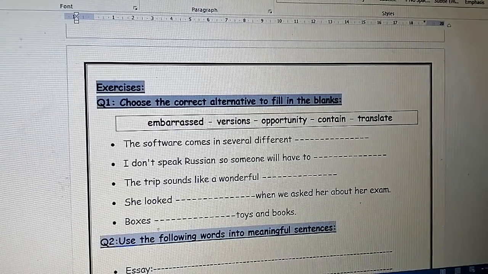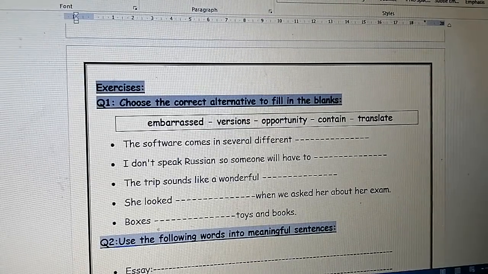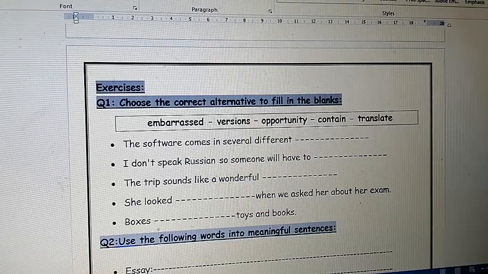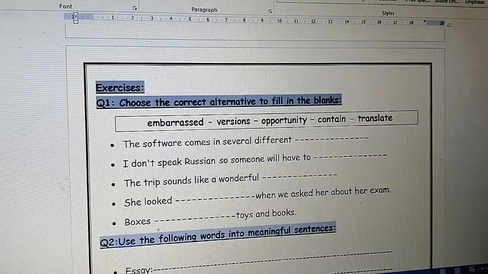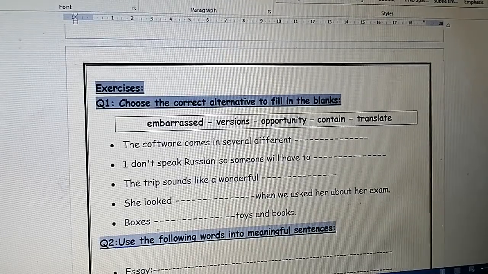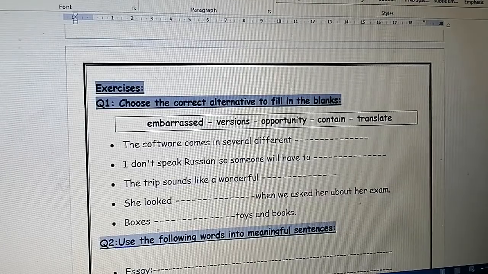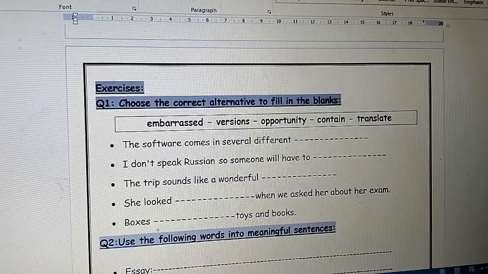Number 1, the software comes in several different versions. Yes, good job. Number 2, I don't speak Russian, so someone will have to translate. Yes, good job. Number 3, the trip sounds like a wonderful opportunity. Number 4, she looked what? She looked embarrassed. Yes, excellent.